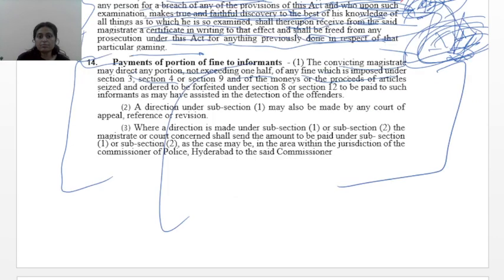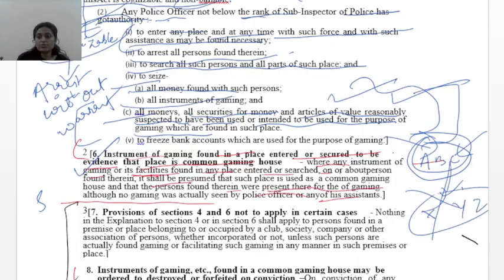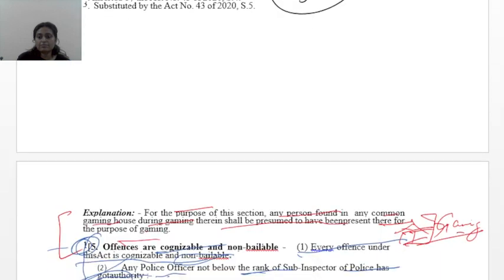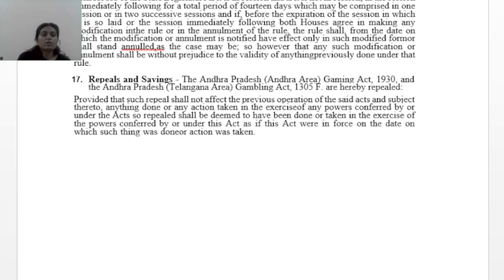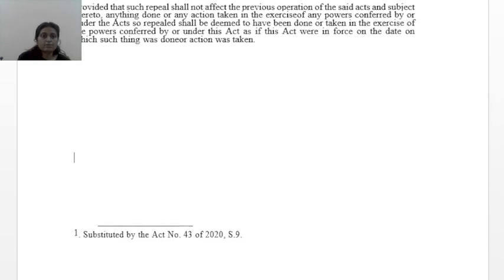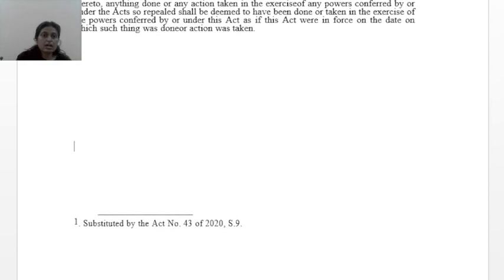The last section is repeals and savings.